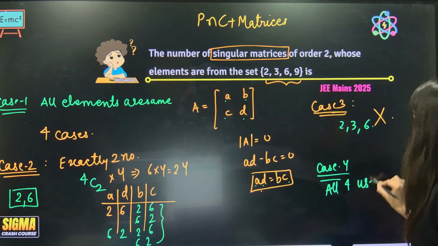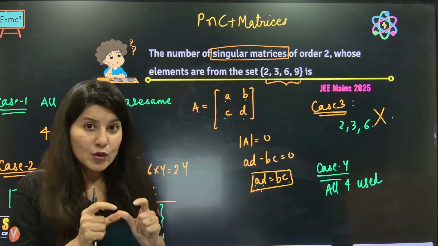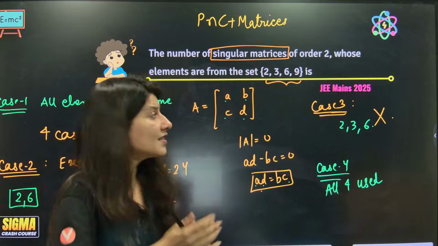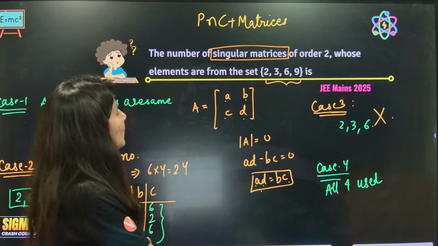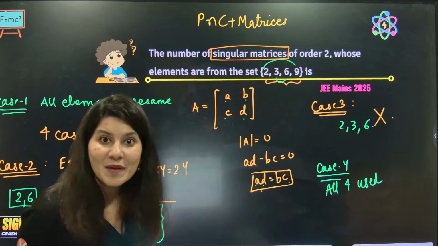All 4 used. Now, if all 4 are used, then we have to go by multiplication, that which 2 numbers are giving same multiplication as other 2. Is it happening, by the way? So, ma'am, if I multiply 9 2s are 18 and 6 3s are 18. Yes, ma'am, it is happening.